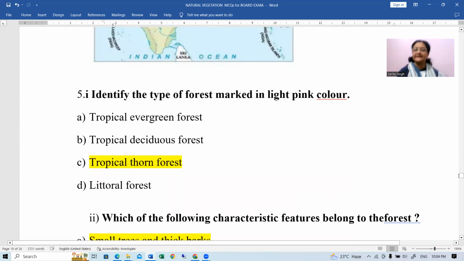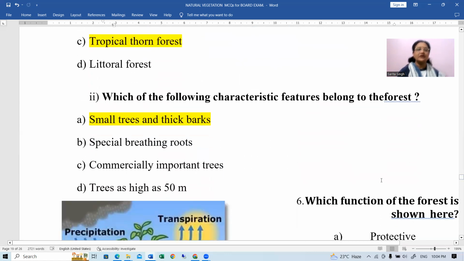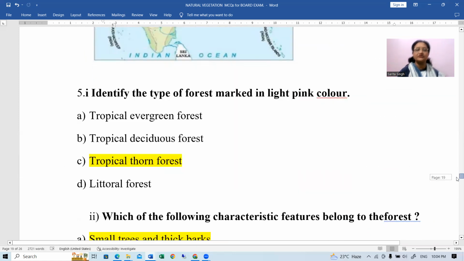Okay. Next है, which of the following characteristic features belong to the forest? Small trees and thick barks, special breathing roots, commercially important trees, trees as high as 50 meters, right? These are a few points which you should remember.